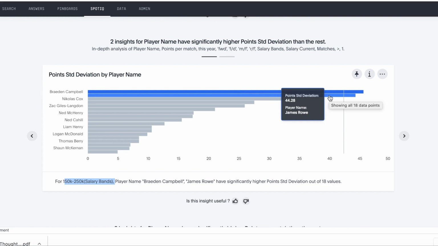And we've seen that with their performances this year. They've scored very, very highly, but their bottom values are quite low. So there is a lot of variety. So this is something to consider if selecting these players. That yes, they can deliver high points, but they can also go missing.